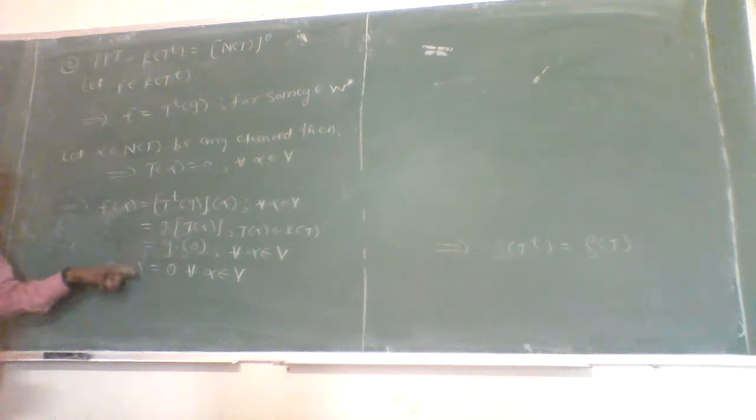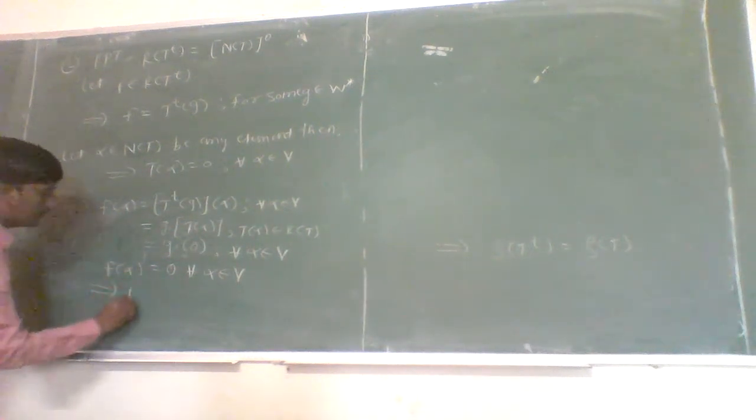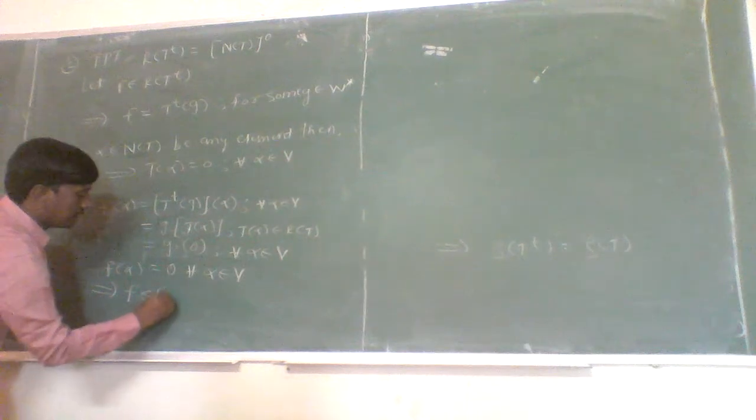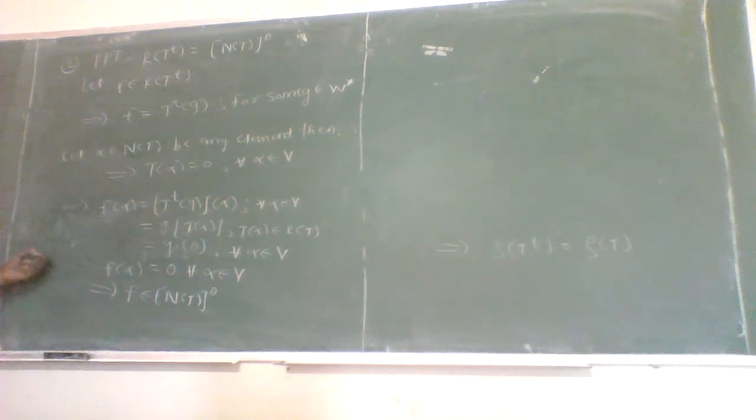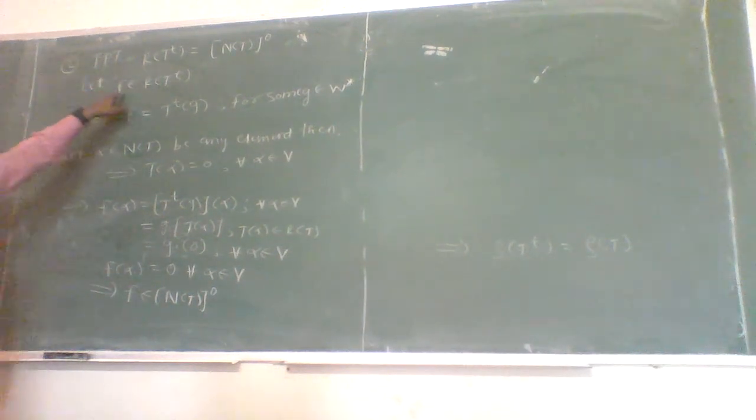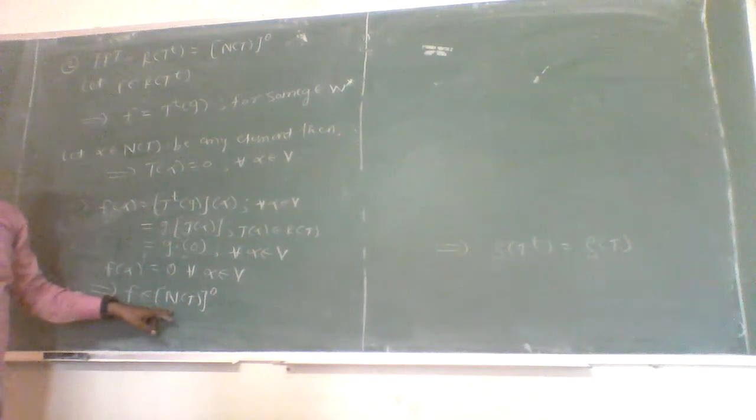Then this f is a member of the annihilator of the null space of T, which implies f belongs to the annihilator of the null space of T. Since the annihilator of the null space of T contains all linear functionals, as f is a linear functional belonging to the range space of T^t, here f belongs to the annihilator of the null space of T.